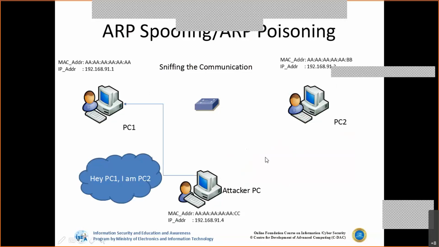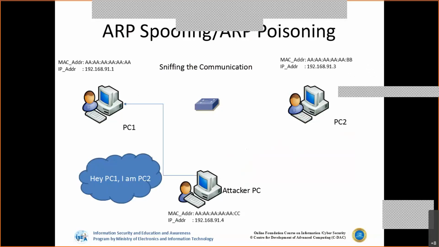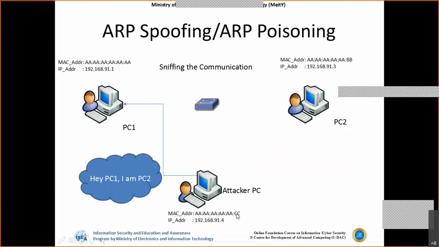So first he will craft an ARP packet saying that the MAC address of 91.3, which is PC2, is CC. This packet will be sent to PC1. In normal communication, when 91.1 talks to 91.3, BB would be updated in its table. But here I am updating this IP address as CC.